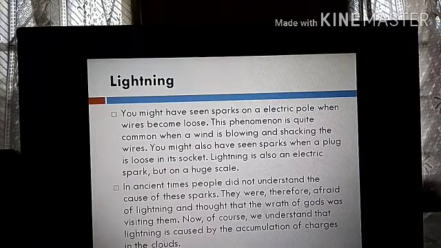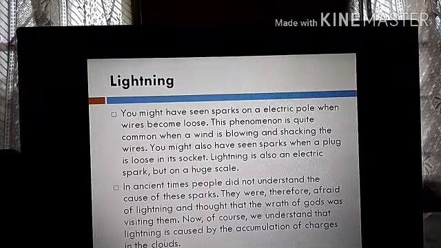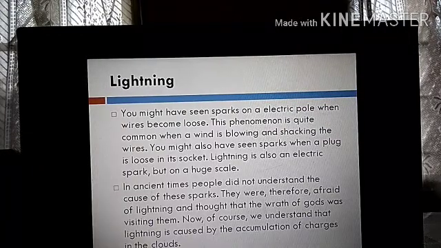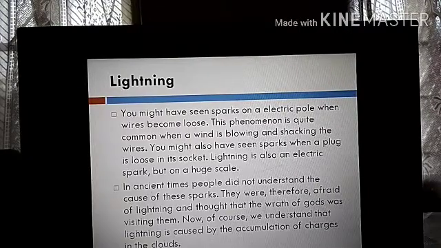So let's begin with lightning. You must have seen sparks on an electric pole when wires become loose. This phenomenon is quite common when wind is blowing and shaking the wires. Sometimes, if you are outside your home and there is lightning and thunderstorm, when the weather becomes worse and you know heavy rainfall is coming, you will see that the wires outside, the telephone wires and the television wires, strike against each other, and you must have seen sparks coming out.